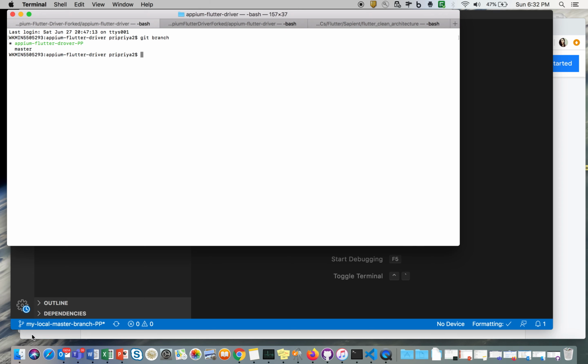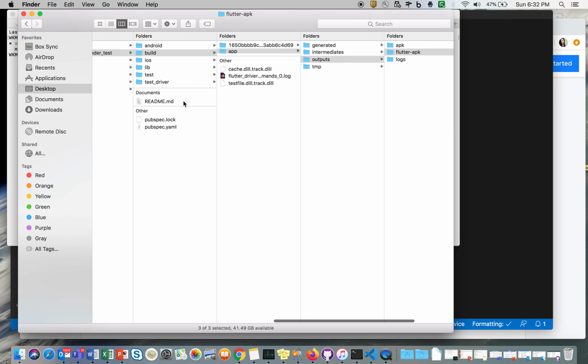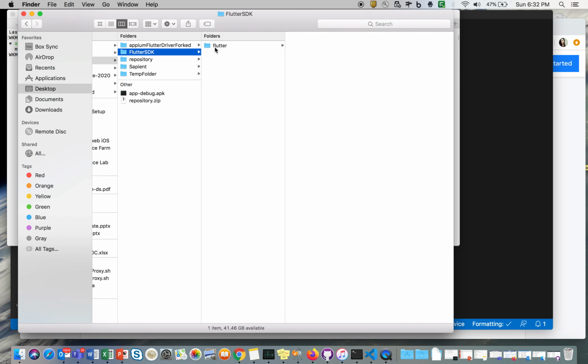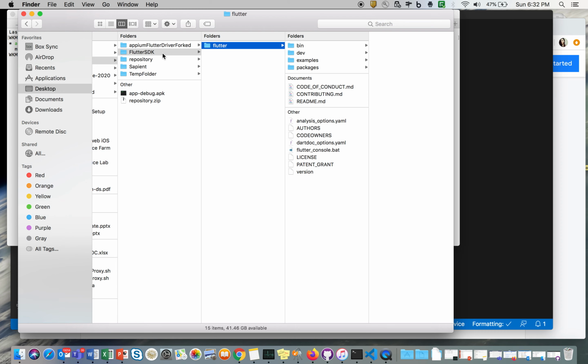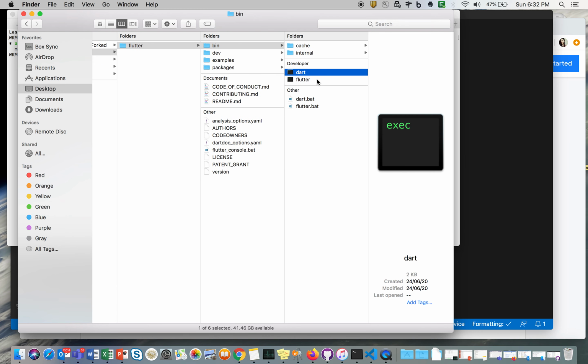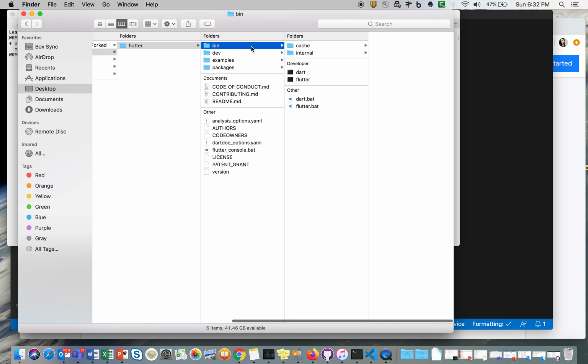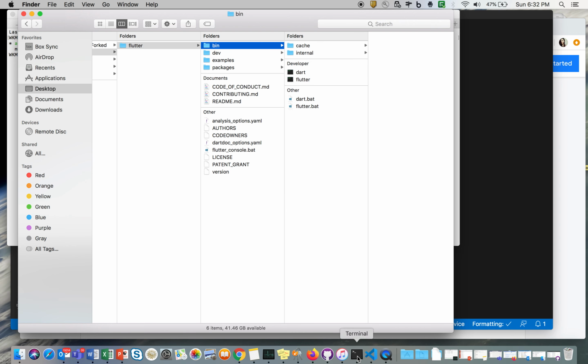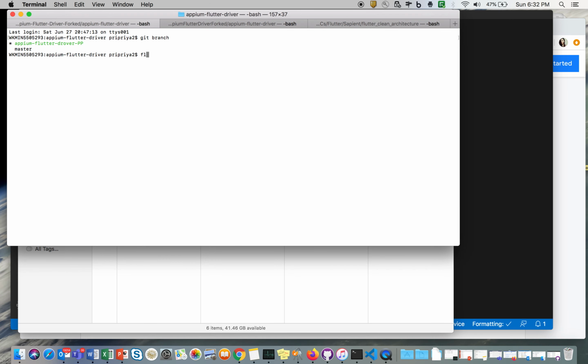After that, say for example, the Flutter and Dart SDK is a GitHub project, so I have just cloned it here. This is my Flutter SDK, and there is a bin folder, and Dart and Flutter will be in the bin folder. What you have to do is copy the path of this bin folder and add it to your bash profile if you're using Mac, or add it to your environment variable if you are using Windows, right? So it should look like this now.